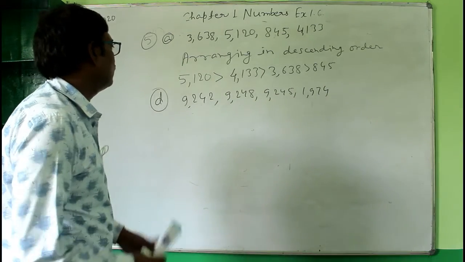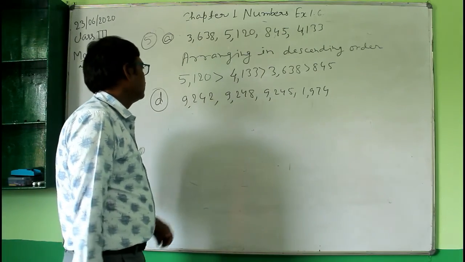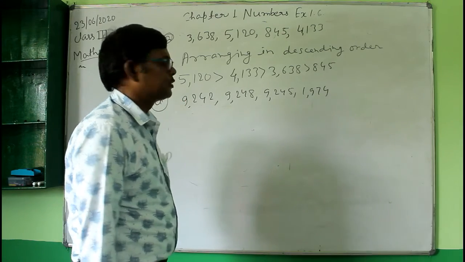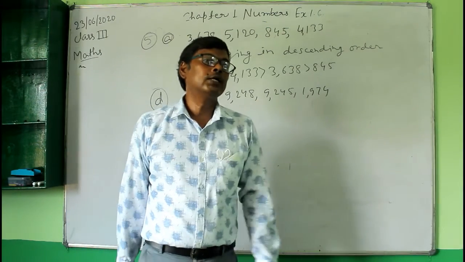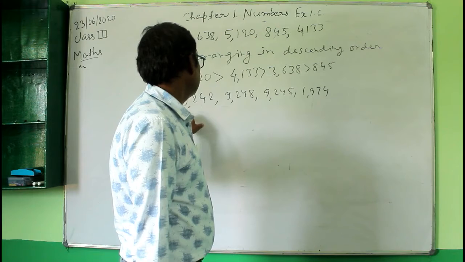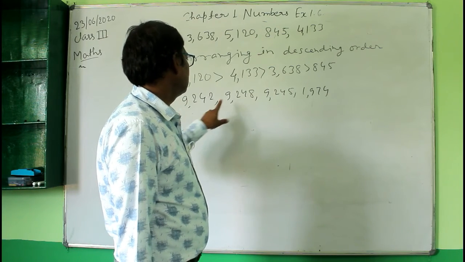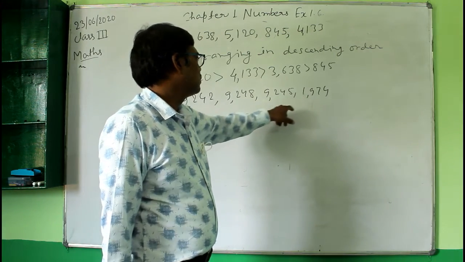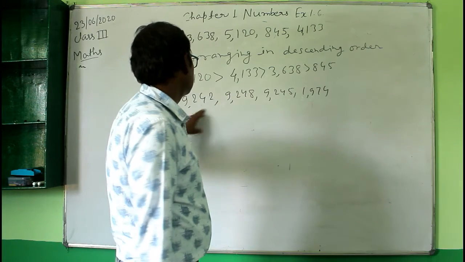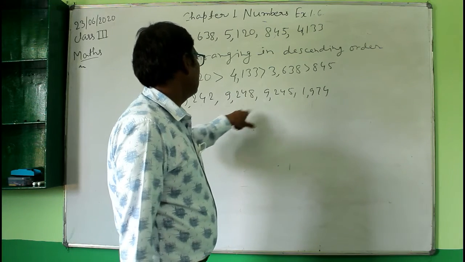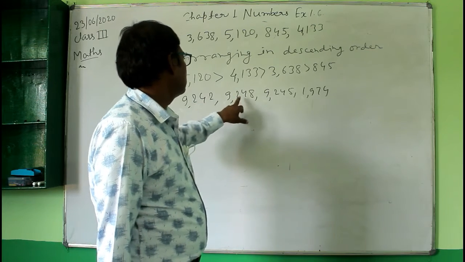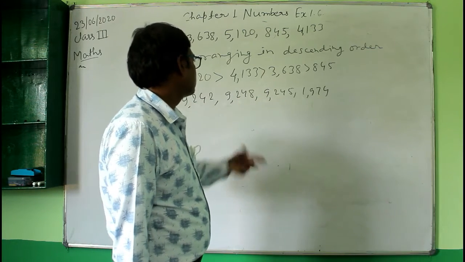So now find out the largest number in this. So here, first observe the digit at the thousands place, because all the numbers are of 4 digits. Here 9, 9, 9 and 1. Okay, so 1 is the smallest here. So now we have to compare among these numbers. You have 9, 9 and 9. Next, at the hundreds place, here 2 is there, here also 2, and here also 2. So again they are equal.